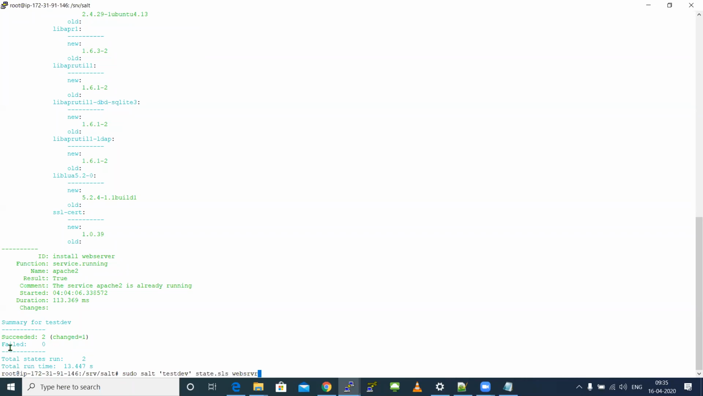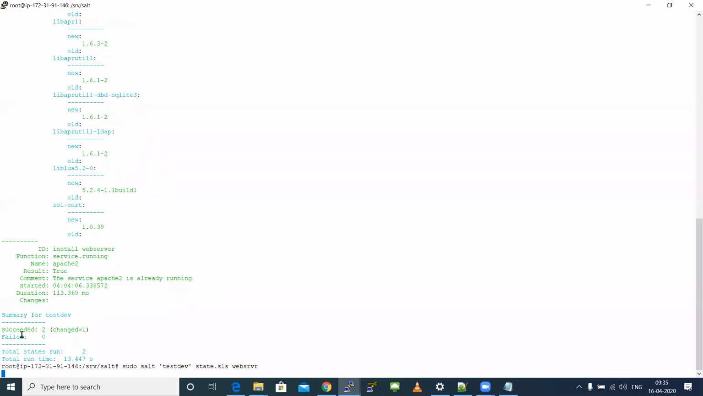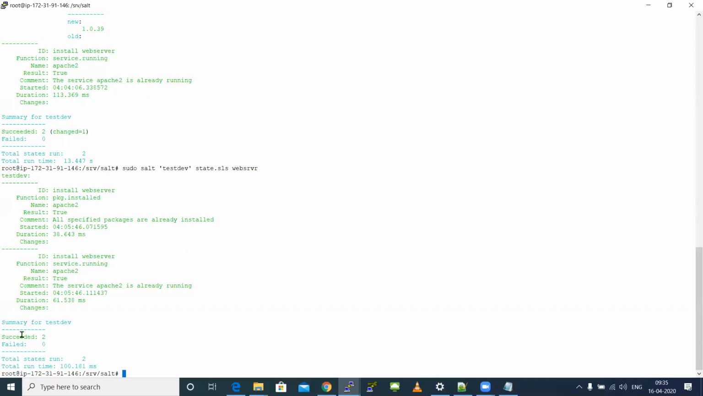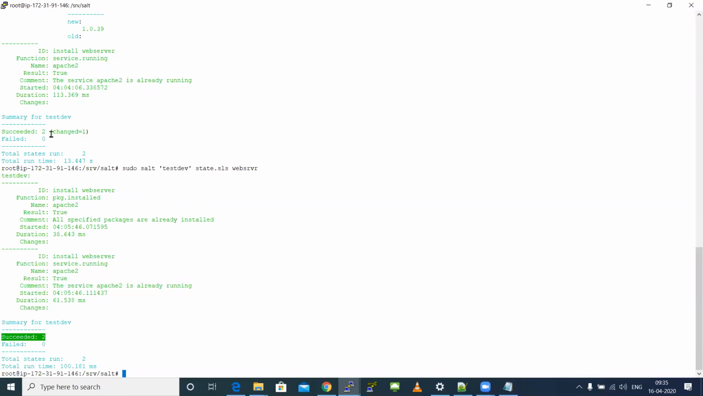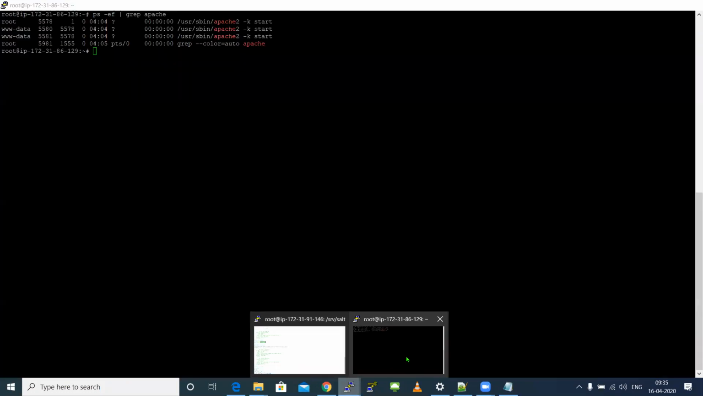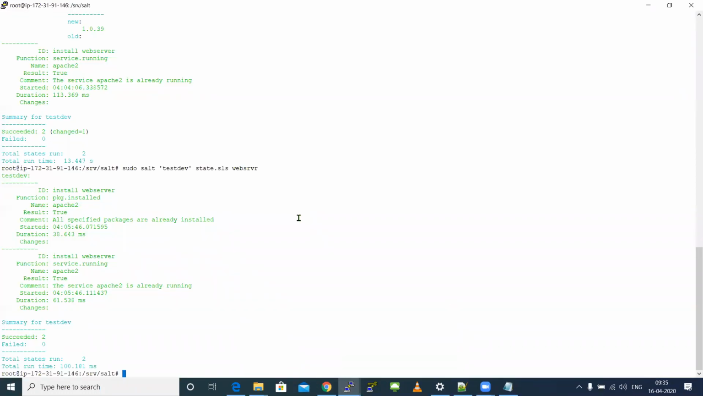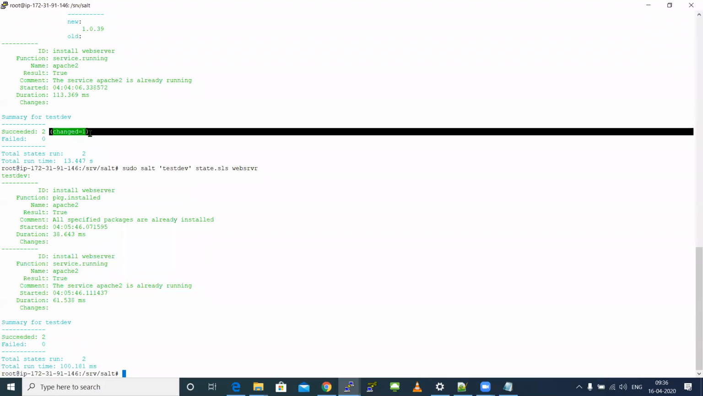Now, if you can see the output, it is telling only succeeded, but it is not telling changed, which means that it is analyzing the state of my child machine. It is checking whether Apache is already available and already running. If it is running, it is simply telling, hey, I succeeded. Whatever you told was done, but I didn't change anything because it was already up and running.